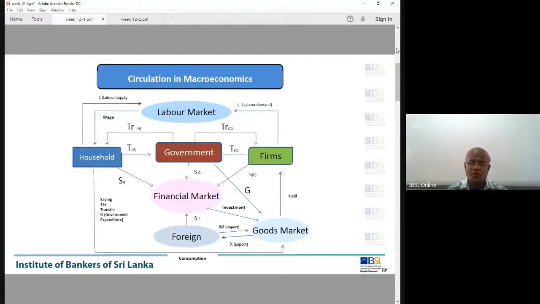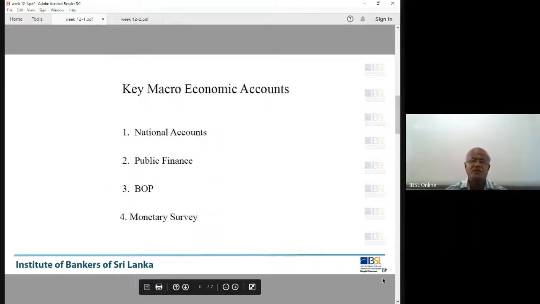Today we are going to discuss how to explain the health of this economy. Last week we said we have different account indicators. What are these accounts? National accounts, we have discussed. Public finance, we have discussed: concepts, what is budget deficit or surplus, how the government finances, what are the main tax sources, indirect taxes, direct taxes. Like that we have discussed. Then we discussed some of the numbers using the Central Bank Annual Report 2019, the latest annual report.